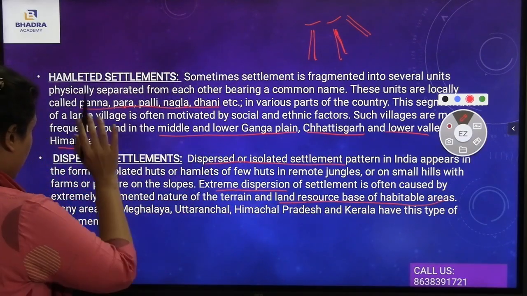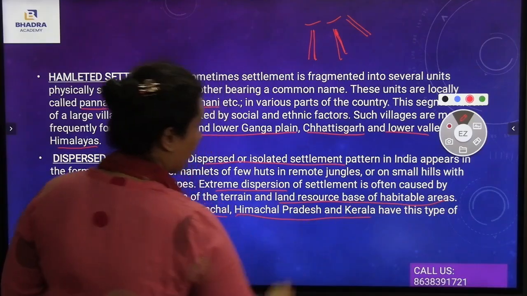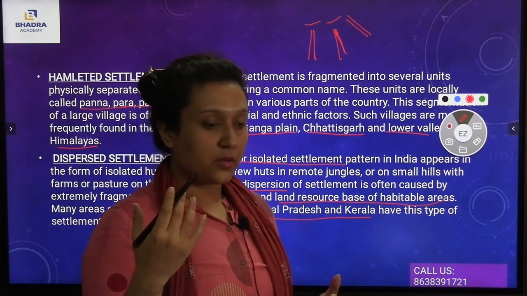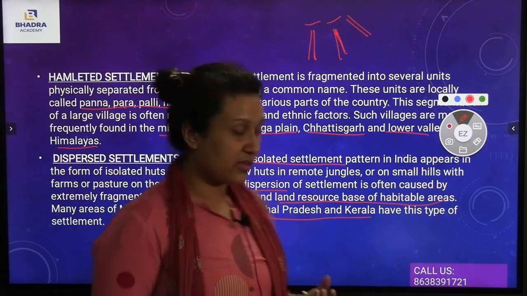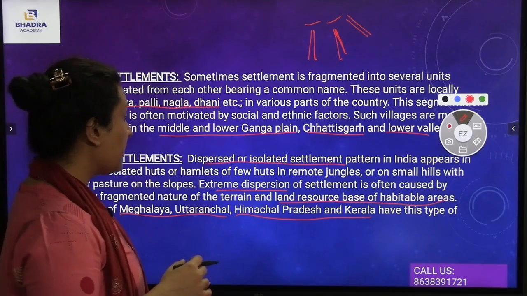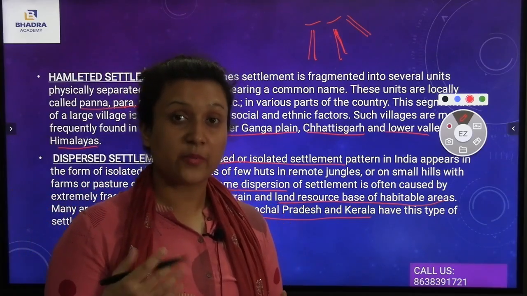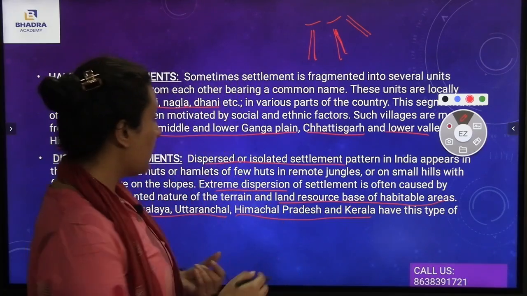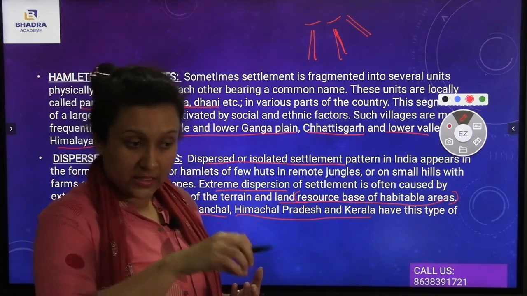Many areas, for example, let me give you an example. The dispersed settlement examples are Meghalaya, Uttaranchal, Himachal Pradesh and Kerala. First comes Himachal Pradesh, then Uttaranchal, and also Meghalaya. Uttaranchal and parts of Himachal Pradesh are examples of the dispersed settlements. The dispersed settlements have a fragmented nature of terrain and land resource base of habitable areas. They have fragmented terrain and their own resource base, which is completely suitable to the people living in that particular area.